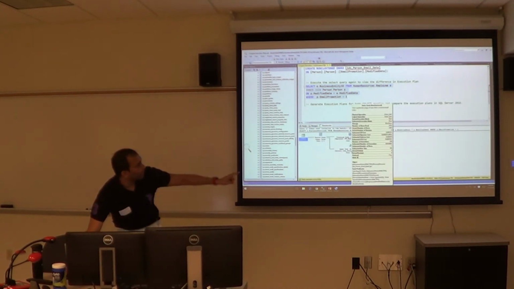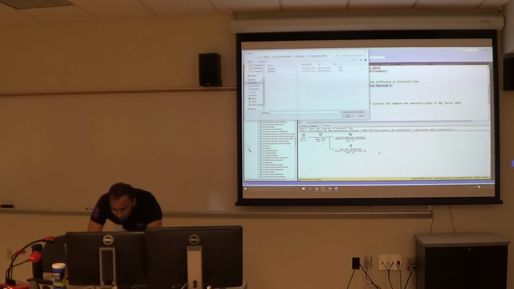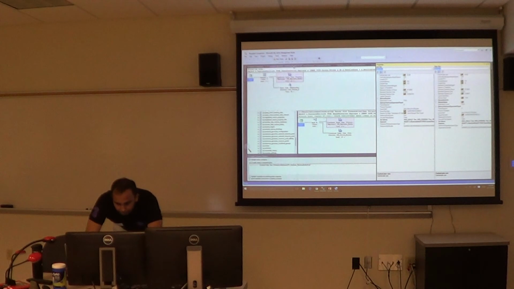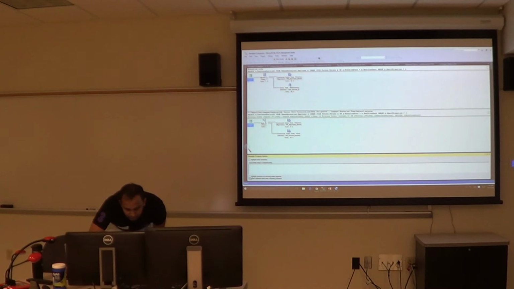I see that my index scan has now converted into an index seek. So what I can do is click on compare show plan. I have already saved the earlier execution plan, and this is what it's displaying. It's highlighting in pink color here. It says highlight similar operations. If I uncheck this and click this button, it will highlight the operators which are not matching. The index scan changed to an index seek, so it now displays color-wise.